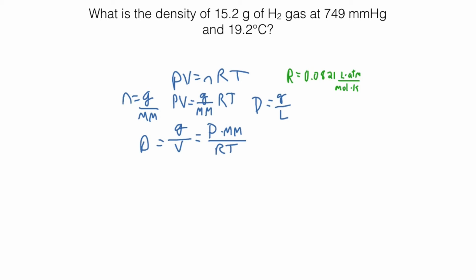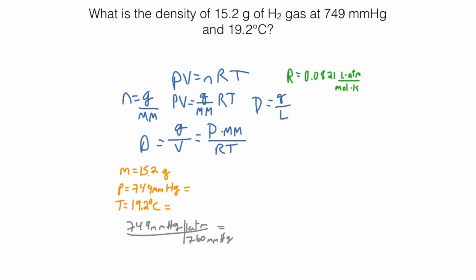Again, I can look at the numbers I have in this problem, and I can see right away I need to do 2 conversions. I need to convert pressure to atmospheres and temperature into Kelvin. To convert the pressure, I start with what I know, and I know that 760 millimeters of mercury is equal to 1 atmosphere. And so when I do the math, I get 0.986 atmospheres. The temperature is easier. All we have to do is add 273.15 to the Celsius temperature.